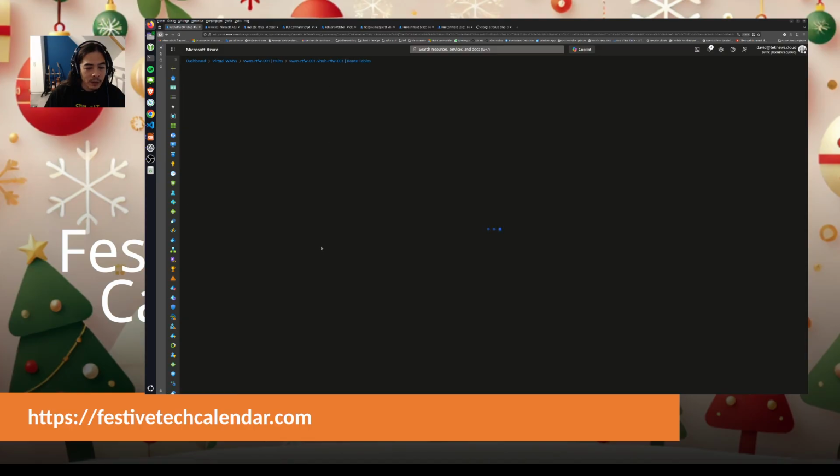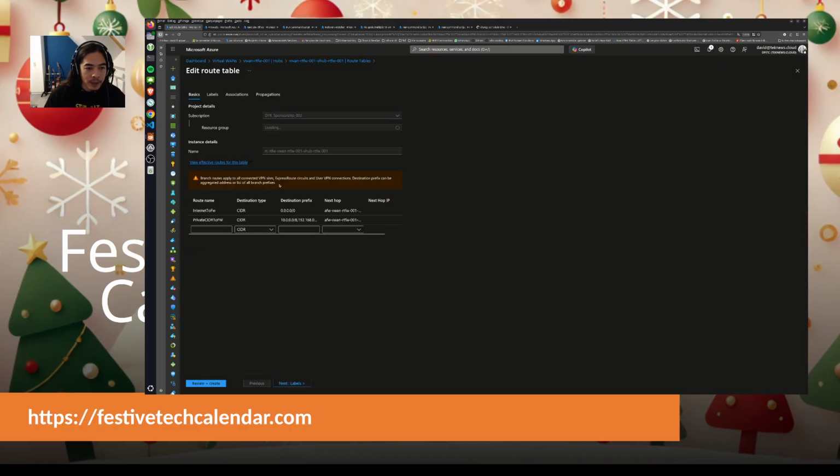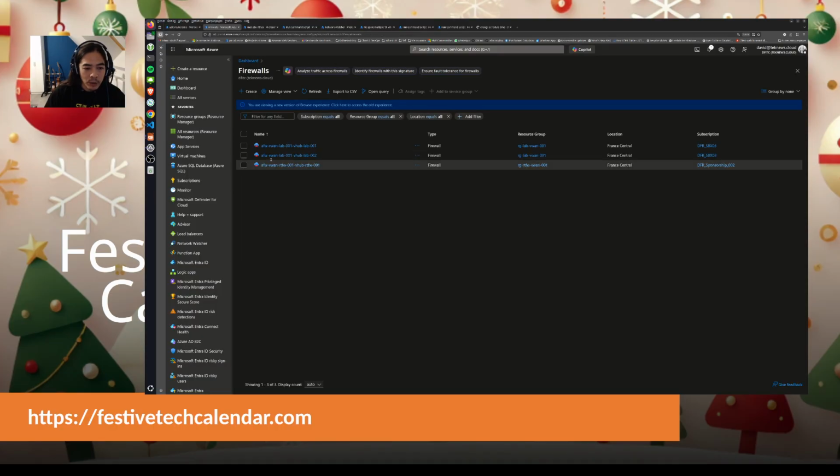If I click on this route table, I will see that I have specific routes associated to this route table. So I've added a route so that I force all internet traffic to the firewall that I will see after that, and I have also added another route which forces all RFC 1918 ranges to this firewall. This firewall is this one over there. Yes, this is this one.